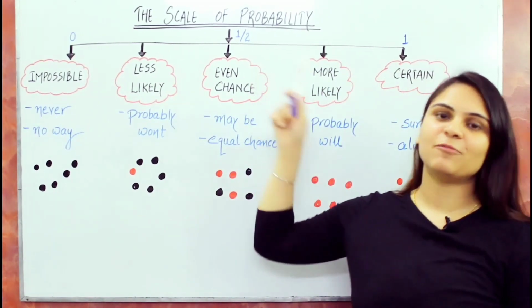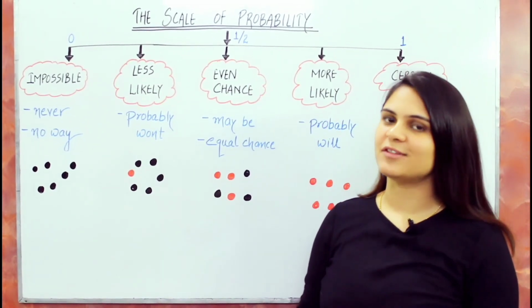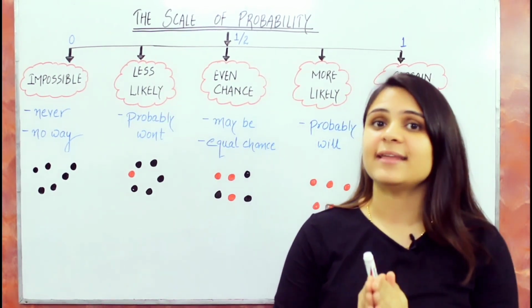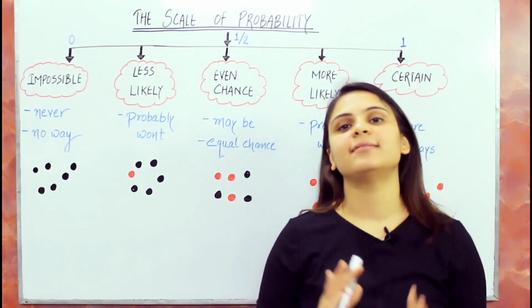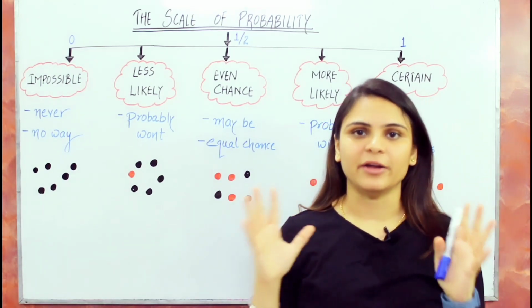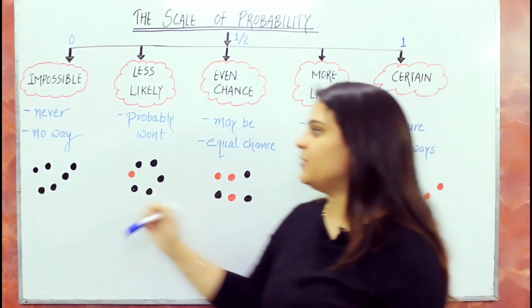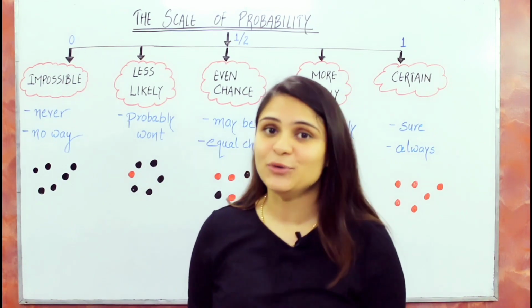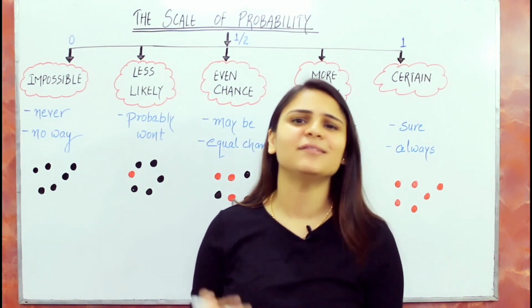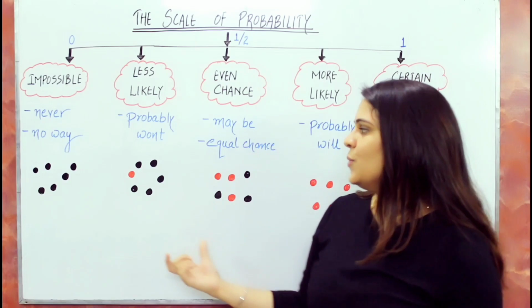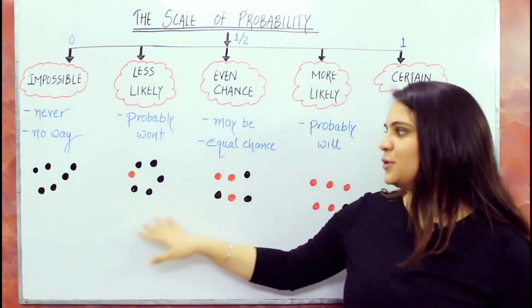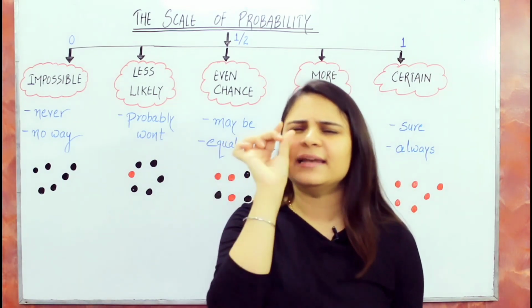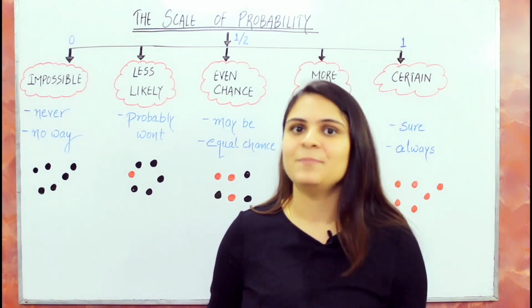So this is our scale of probability or probability line, which starts from 0 and goes to 1, where 0 indicates impossibility and 1 indicates certainty, or we can say the sure event. Now take an example. If you have 6 black marbles and I ask you to pick a red marble, you won't be able to do that because that's impossible. Now same question to you, but in this case you have 5 black marbles and 1 red marble. In this case there is very little chance that you will pick a red marble.